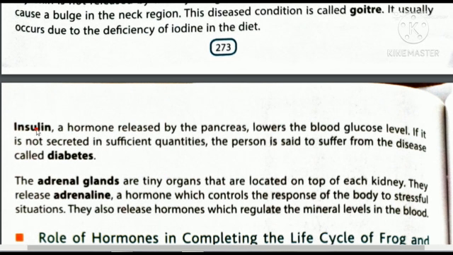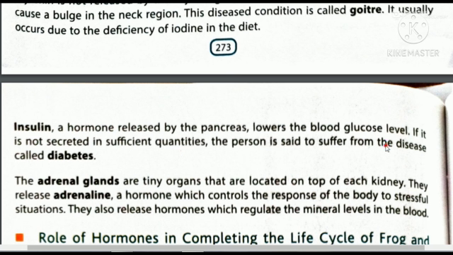Insulin, another hormone, it is released by pancreas. What is its function? It lowers the blood glucose level. That means the glucose which is present inside our blood, it lowers that. तो ये blood के अंदर sugar को कम करता है. If it is not secreted in sufficient quantity, सोचिए अगर ये sufficient quantity में secrete नहीं हुआ तो blood के glucose के level को control नहीं रखा जाएगा और वो बढ़ जाएगा.